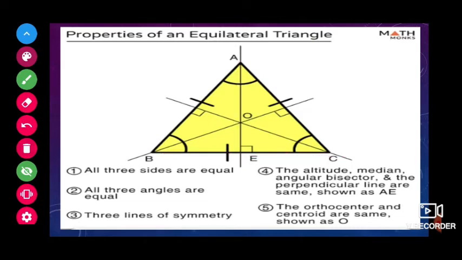If altitude and median are the same, then the orthocenter and the centroid are also the same, because the medians meet at the centroid, and the altitudes meet at the orthocenter.